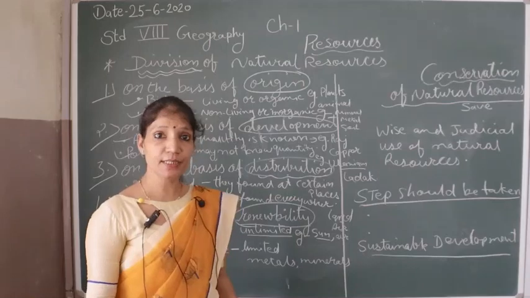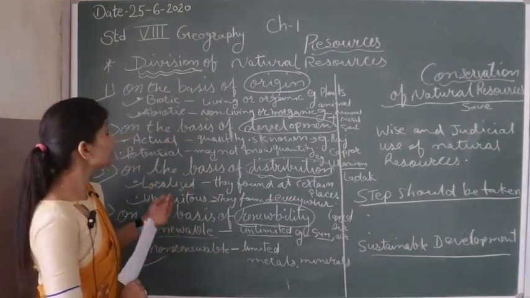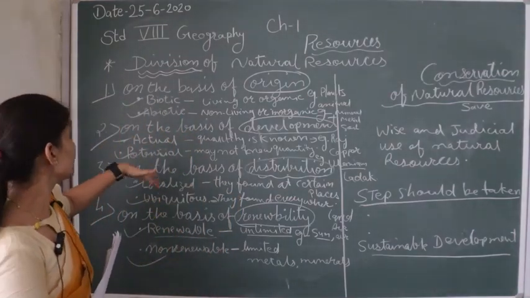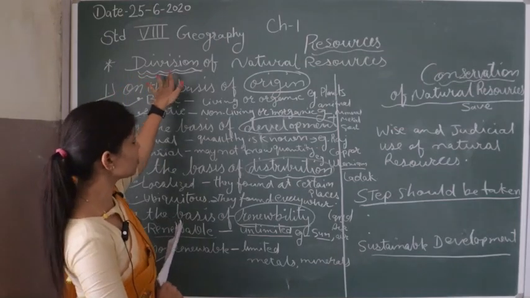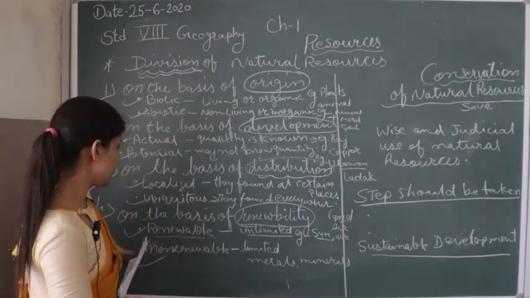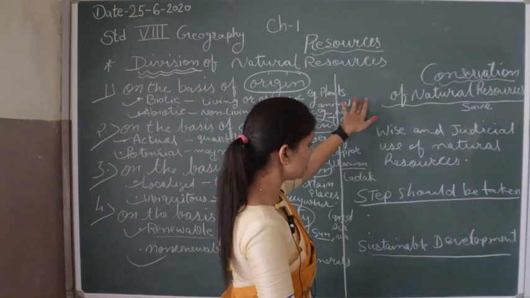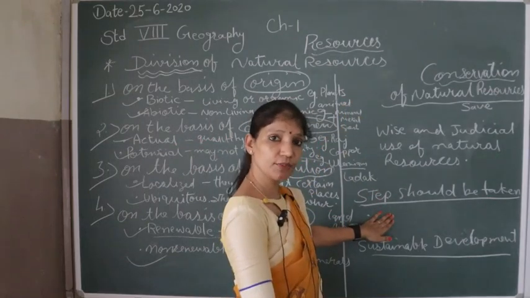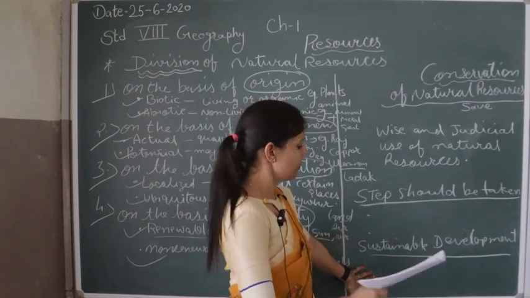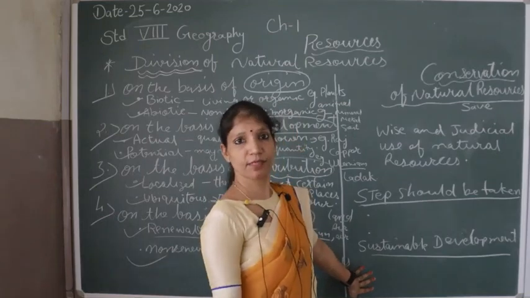It completes here. So you have a quick feedback: the division of natural resources, in which there are 4 categories; conservation, for which certain steps should be taken to conserve the natural resources. After that, one more important topic is sustainable development.